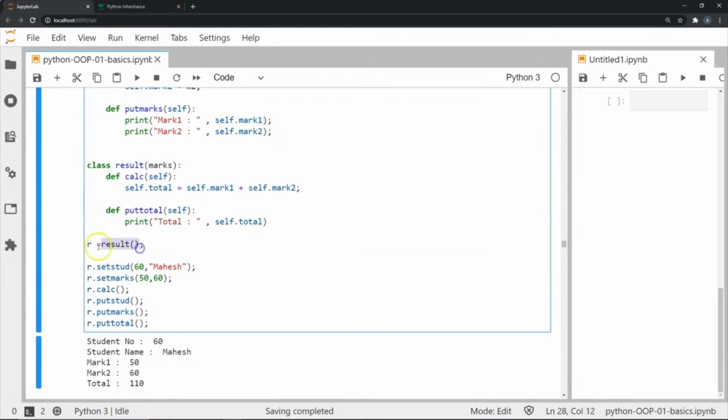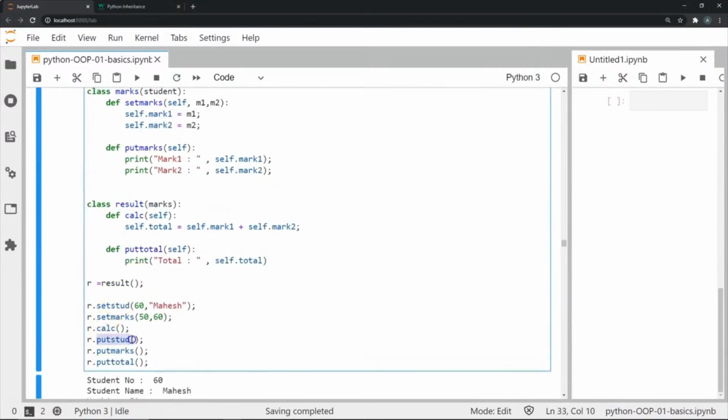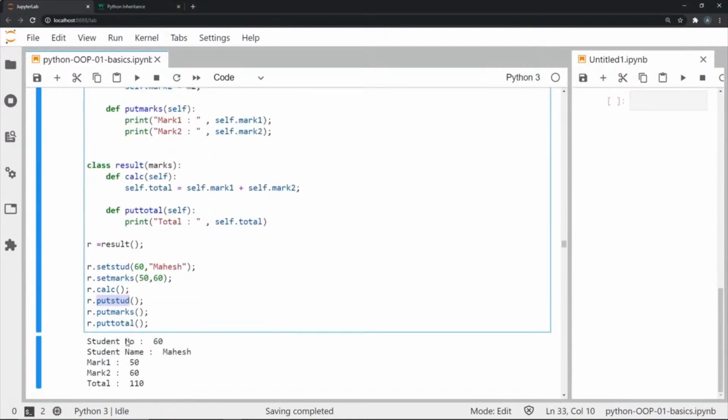We're going to create an instance of this third class result and store it in R. Then we're going to set the student details, his student number and his name. We're going to give him his marks 50 and 60. We're going to calculate what are the total. We're going to say, okay, now put the details of what is the student's number and name. We're going to also display his marks, mark 1 and mark 2, and finally we're going to display the total marks.